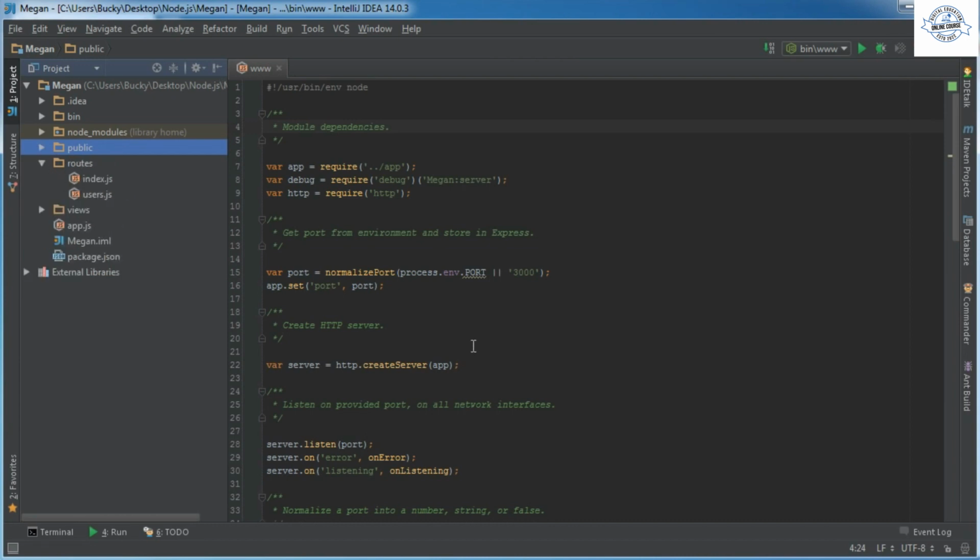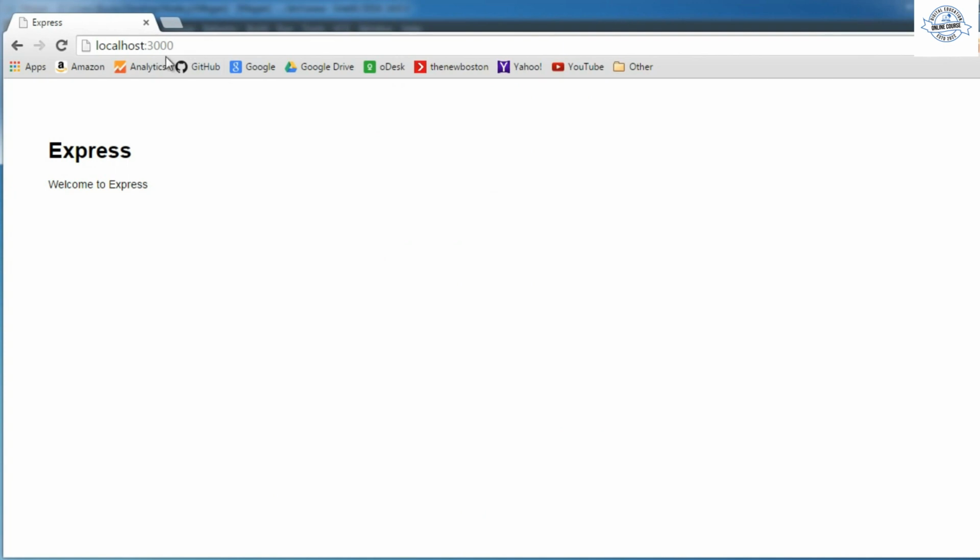Now routes, these are pretty much the brains behind each page. So by default, whenever we just set it up and made that quick little template, it gave us two pages by default, the index and users. And if we go to users real quick, we can see.